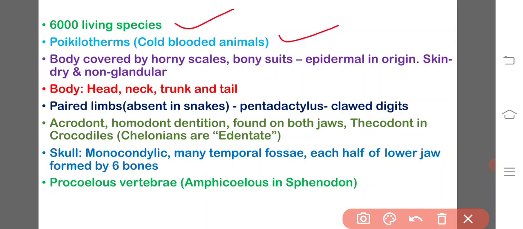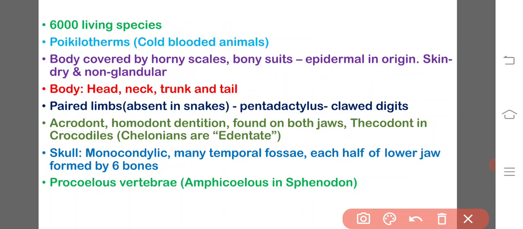The body is covered by horny scales and bony scutes, which are epidermal in origin. If you compare the scales of fishes and amphibians with those of reptiles, the scales of fishes and amphibians are dermal in origin, whereas the scales and bony scutes of reptiles are epidermal in origin. The skin is always dry and non-glandular because the skin of reptiles is impermeable to water. It never loses water through the skin.